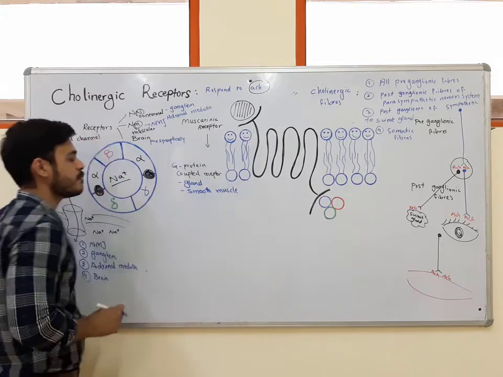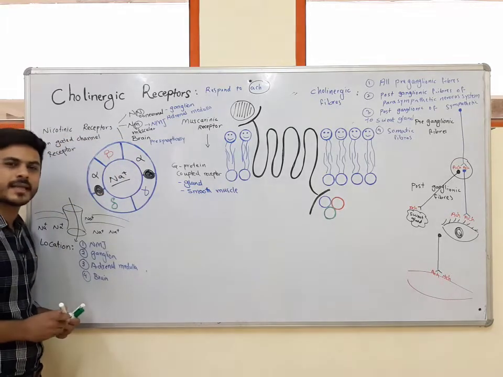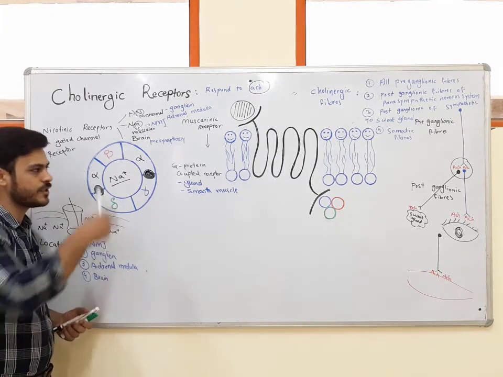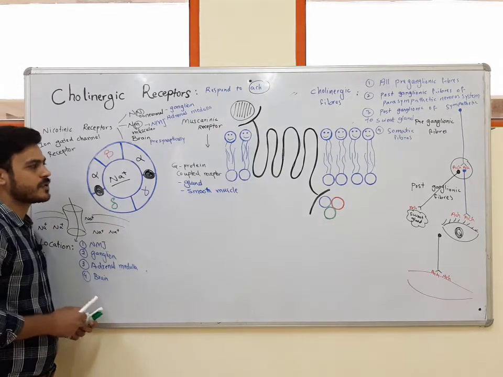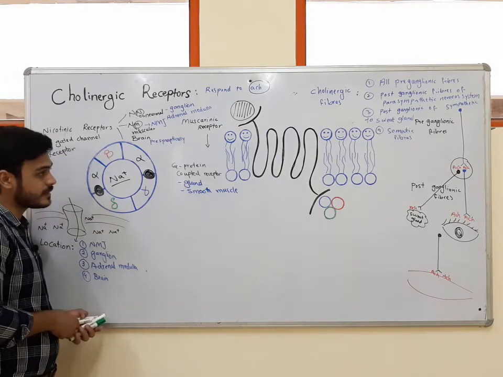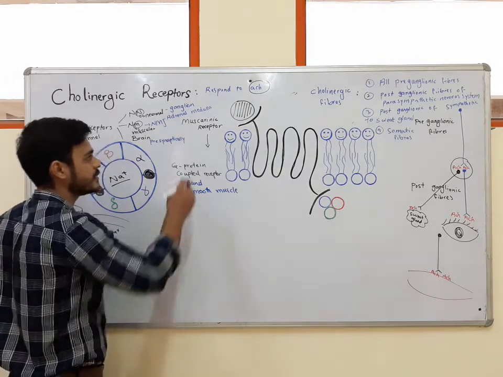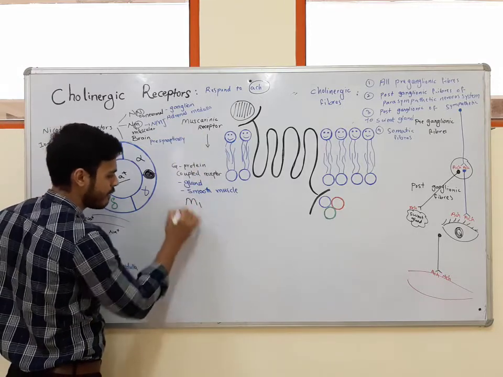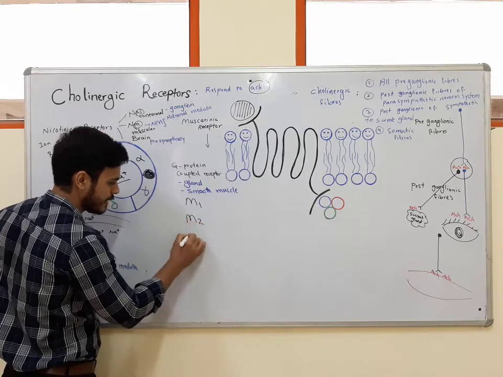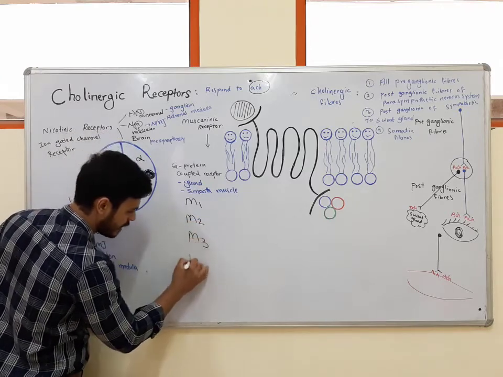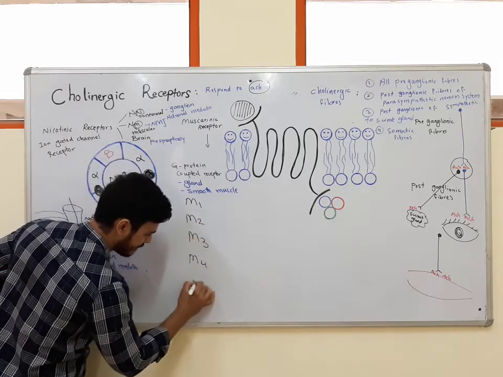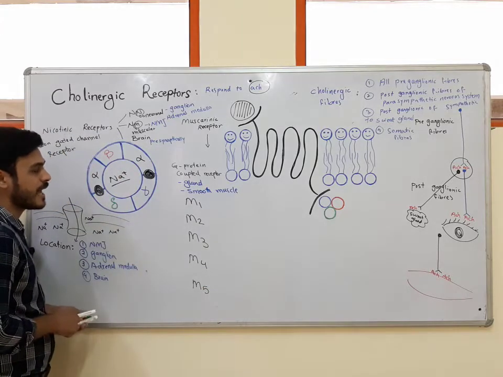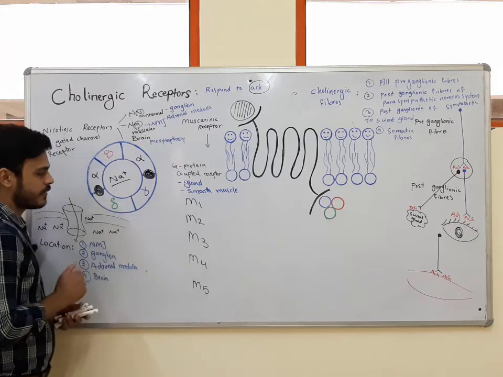And again, on the basis of the agonist and antagonist drugs which can distinguish the different types of muscarinic receptor, we can divide muscarinic receptors into 5 subtypes. One is M1, the second is M2, M3, M4, and M5. These are the 5 subtypes of muscarinic receptors.